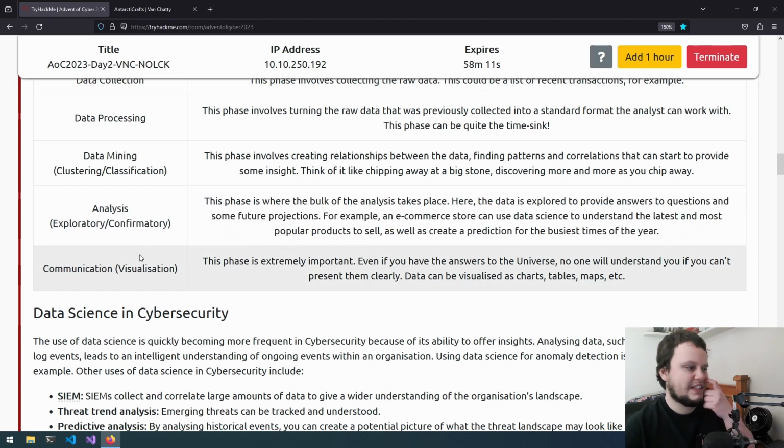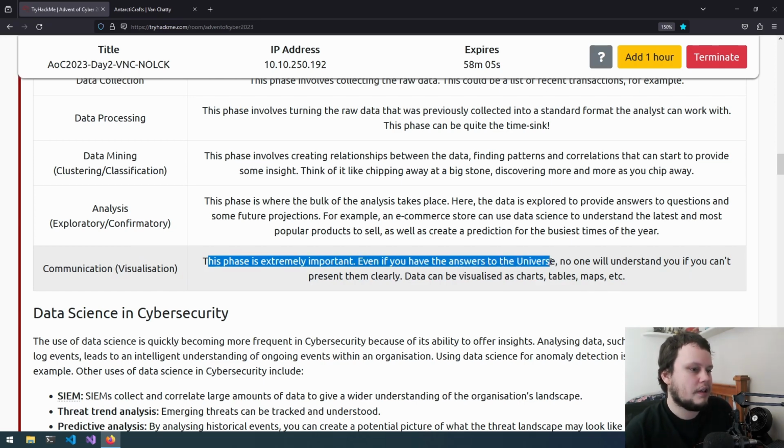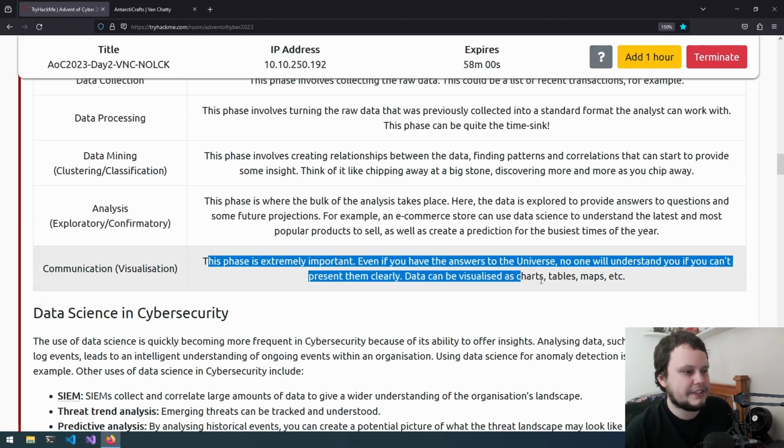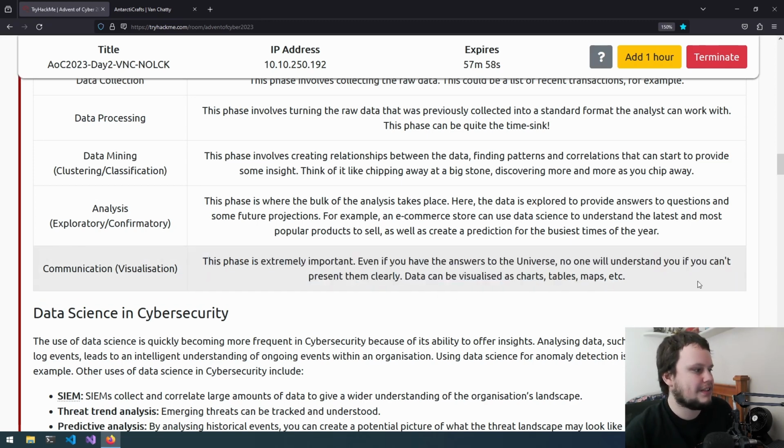Communication or visualization. This phase is extremely important. Even if you have the answers to the universe, no one will understand you if you can't present them clearly. Data can be visualized as charts, tables, maps, etc.